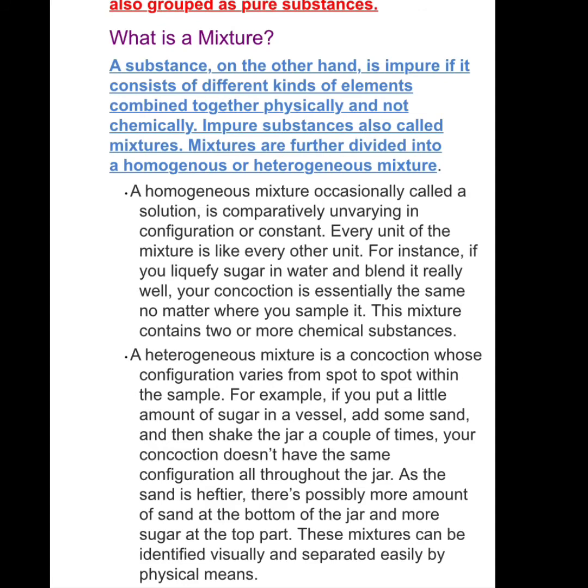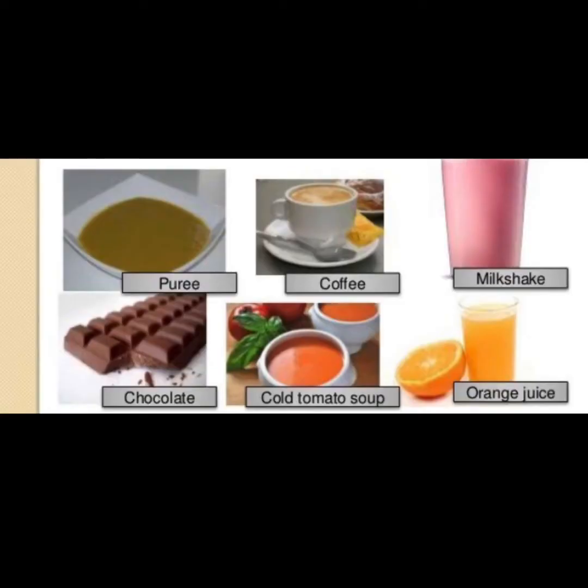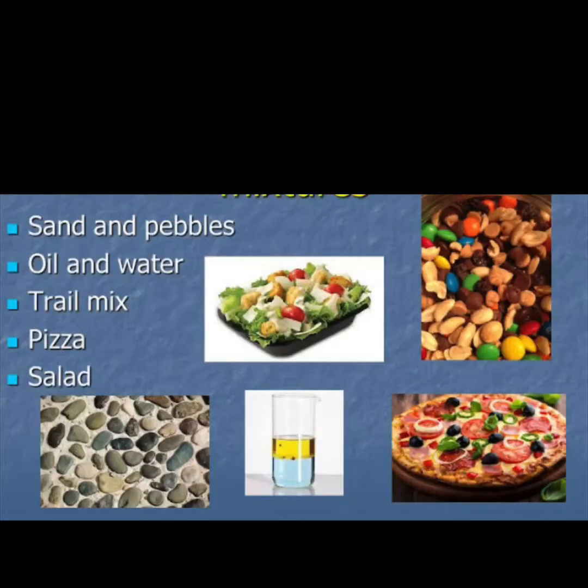A heterogeneous mixture is a mixture whose configuration varies from spot to spot within the sample. For example, if you put a little amount of sugar in a vessel, add some sand, and then shake the jar a couple of times, your mixture does not have the same configuration all throughout the jar. As the sand is heavier, there is possibly more sand at the bottom of the jar and more sugar at the top part. These mixtures can be identified visually and separated easily by physical means. Examples of homogeneous mixtures are puree, coffee, milkshake, chocolate, cold tomato soup, orange juice, etc. Examples of heterogeneous mixtures are sand and pebbles, oil and water, trail mix, pizza, and salad.